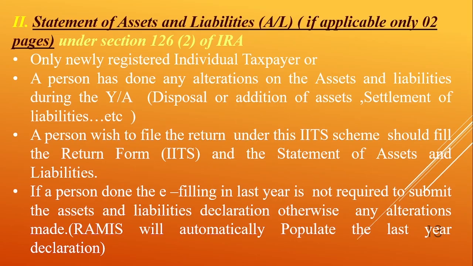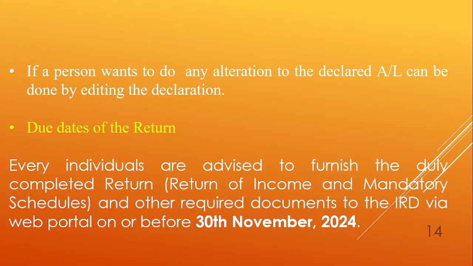Only a newly registered individual taxpayer, or a person who has made any alteration to the assets and liabilities during the year of assessment, that means the disposal or addition of assets, settlement of liabilities, etc. A person who wishes to file the return under this IITS scheme should fill the return form and the statement of assets and liabilities. If a person did e-filing last year, they are not required to submit the assets and liabilities declaration. Otherwise, if no alterations are made, RAMIS will automatically populate the last year's declaration. If a person wants to make any alteration to the declared assets and liabilities, it can be done by editing the declaration.